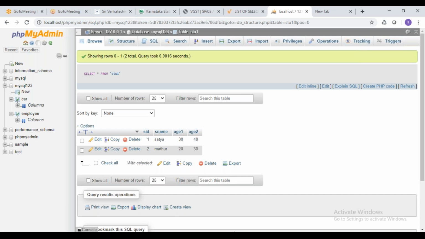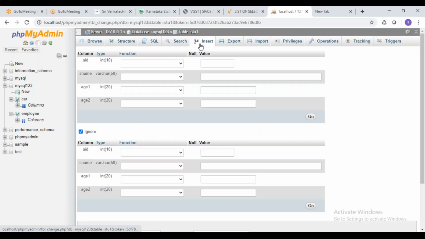Now I'll also insert a couple more data for better practice. I'll insert some more data, like Hari, 50, 60.